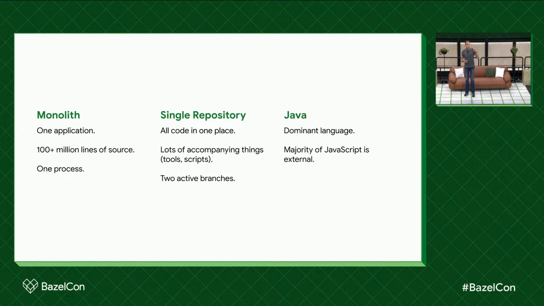The dominant language in that monolith is Java. Now, when I say dominant, it is the backend is Java, but we also have a bunch of JavaScript, and this is why I'm not using the term monorepo. A lot of the JavaScript is currently being developed outside of the monolith because it's JavaScript, it's TypeScript, and it doesn't fit well with the Maven build workflow.